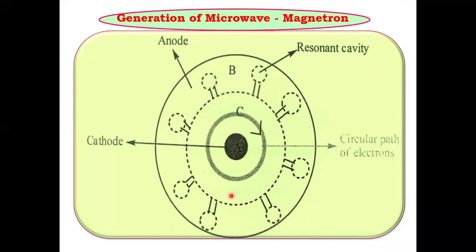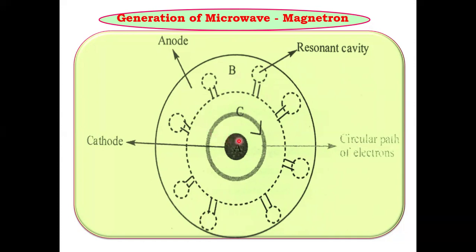The generation of microwaves is by means of the magnetron. Here in the picture, it shows the magnetron concept. At the center, A represents the solid metal cathode and B represents the anode.